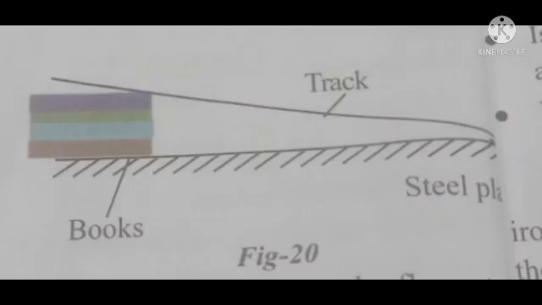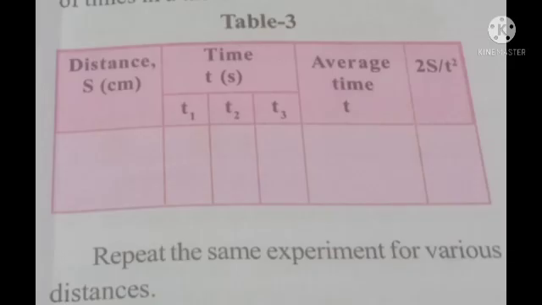Repeat the same experiment for the same distances 2 to 3 times and note down the values of the times in the table, that is T1, T2, T3. Find the average time and 2s by t square for every trial; it gives the acceleration. Now draw the distance versus time (s-t) graph for the above values in this table and find the slope. The values found in this experiment are approximately 1.